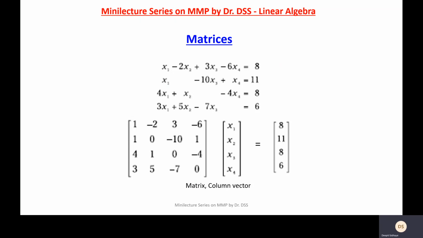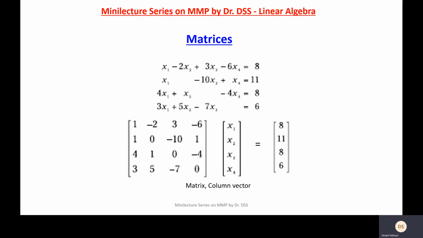So let us take another system of equations. x1 minus 2x2 plus 3x3 minus 6x4 is equal to 8. This is the first equation. Now, if I ask you the question, what are the coefficients in this equation? Correct: 1, minus 2, 3, minus 6. So now if you look at the matrix, the first row contains completely the coefficients of equation 1.